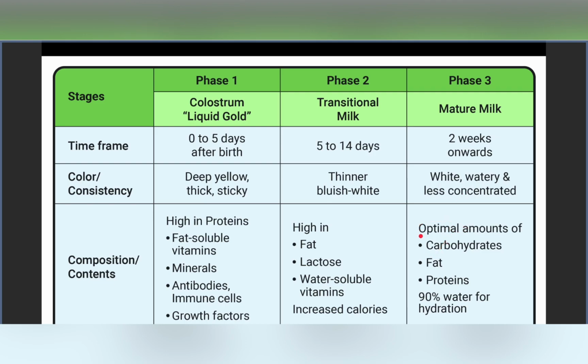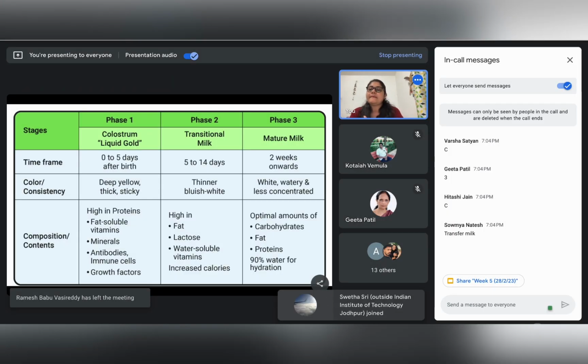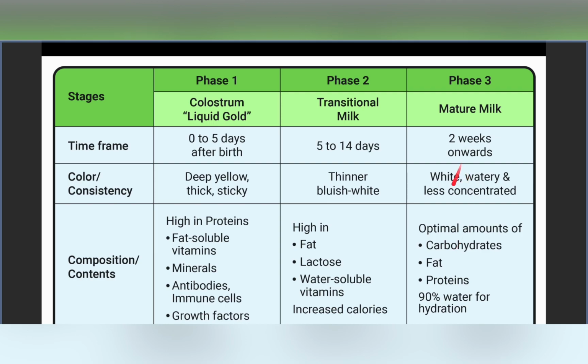When we consider the composition of mature milk, it has optimal amounts of carbohydrates, fat, and proteins. One more thing to take into account is that the mature milk is made of 90% water. This ensures that the baby is not dehydrated, and the other 10% is made up of carbohydrates, fats, and proteins.